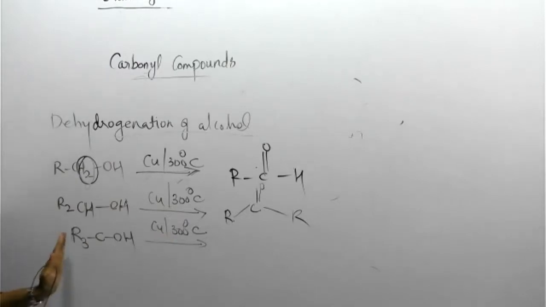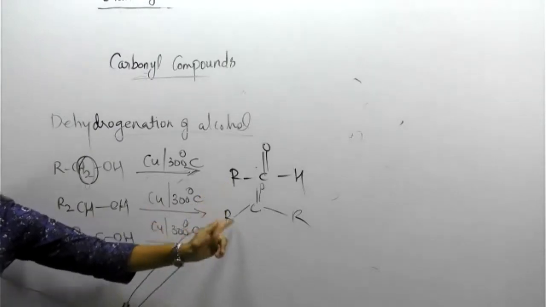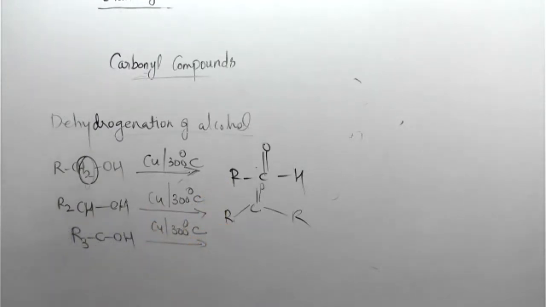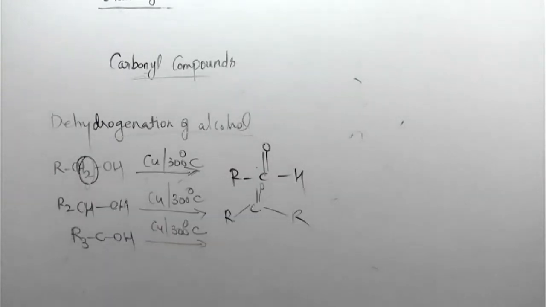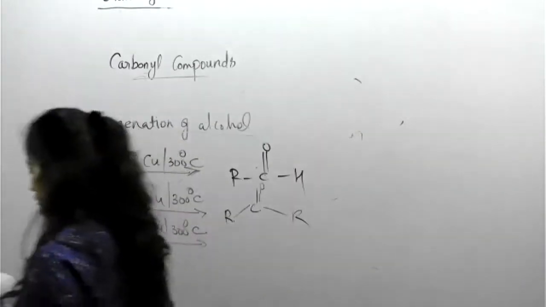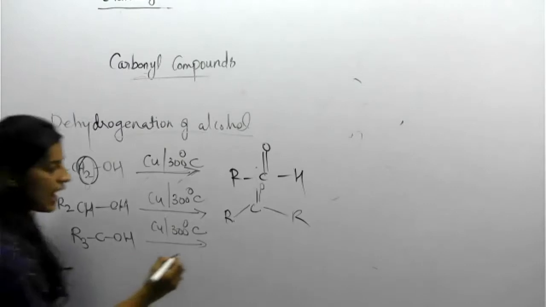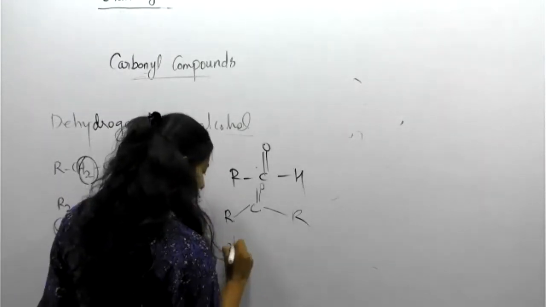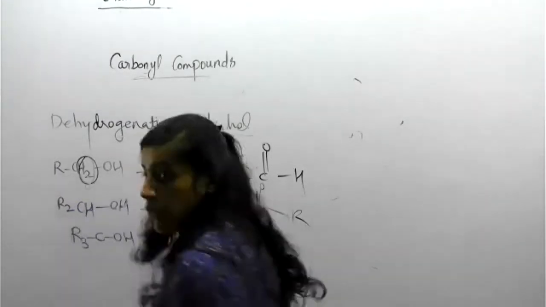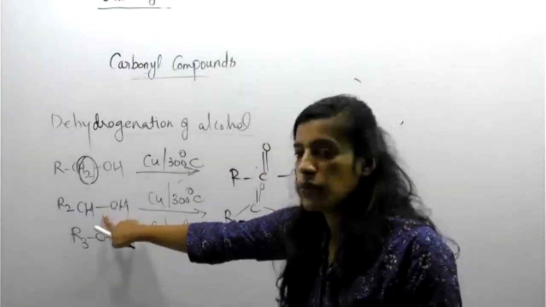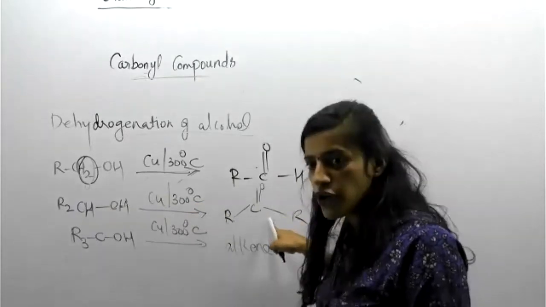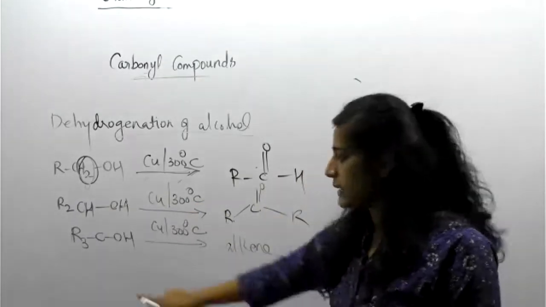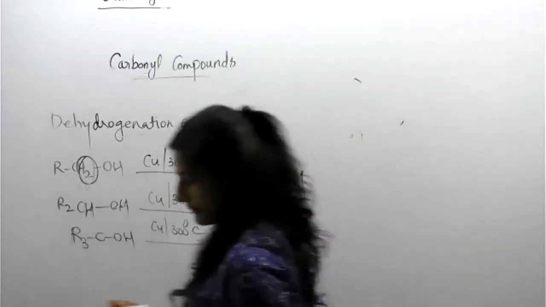So it will never form any aldehyde or ketone, but it will form one special product. Yes, Sejal, you are right. Dhruv, right? Alkene. Alkene will form. Keep it in your mind. Alkene is generating. Why? Because there is no removal of hydrogen. It will never form any aldehyde or ketone. Instead, alkene will form from a tertiary alcohol. Okay.